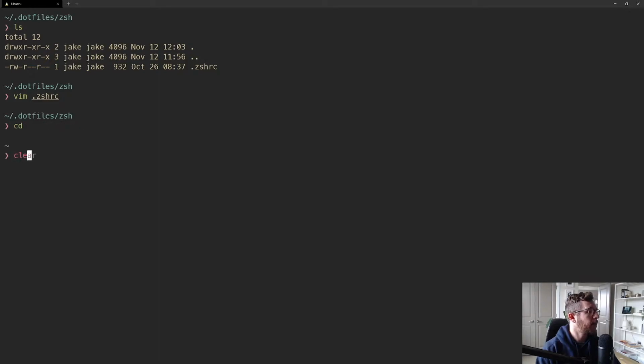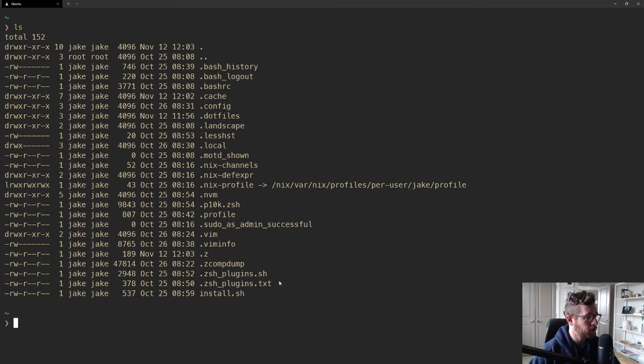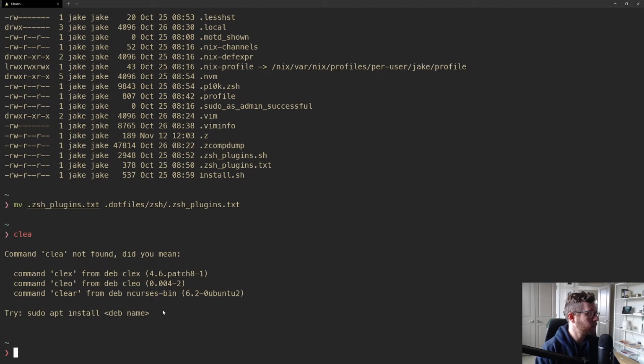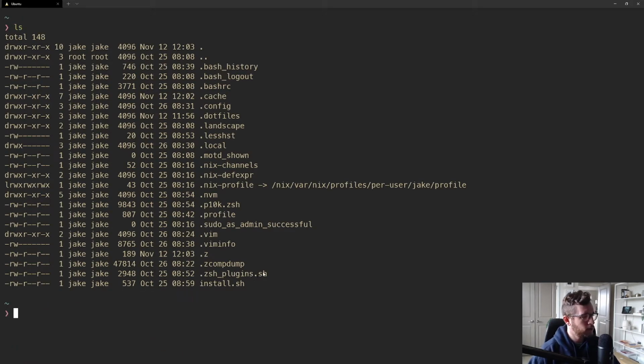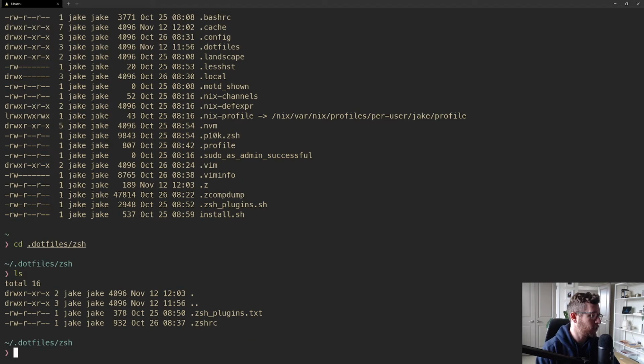So let's go back, and we also want to move this one. So we'll say move zsh_plugins.txt to .files/zsh. If I ls now, zsh_plugins.txt is gone, and we can assume that it's certainly inside of this zsh package, right?